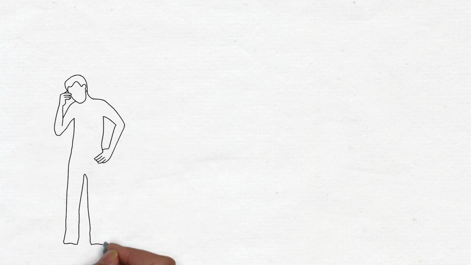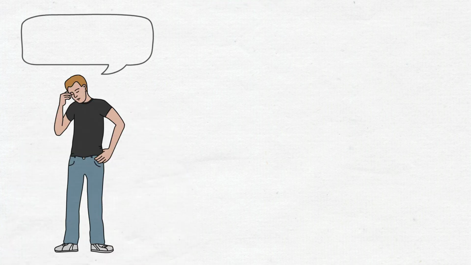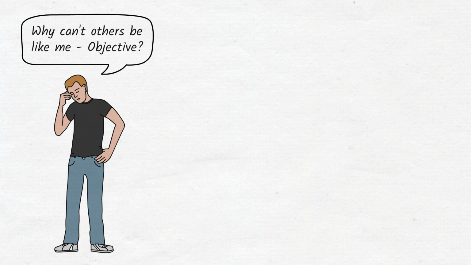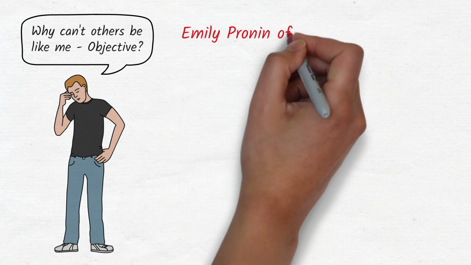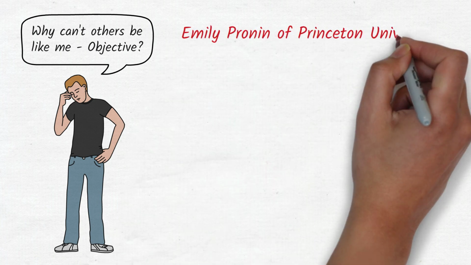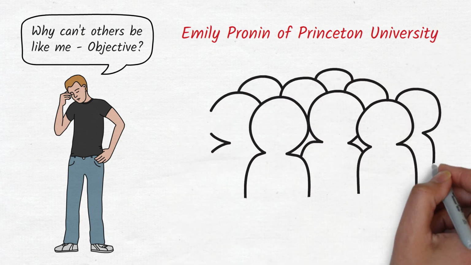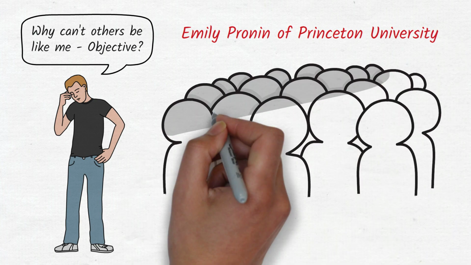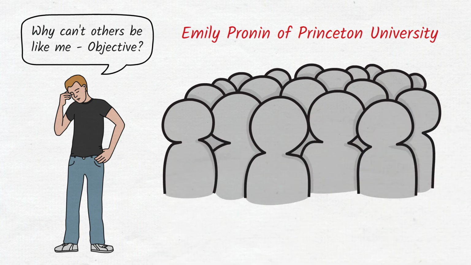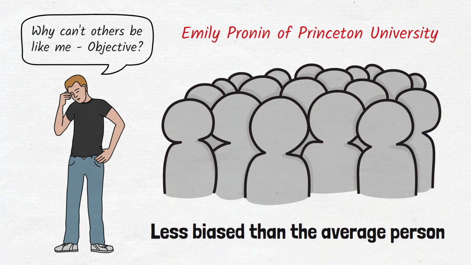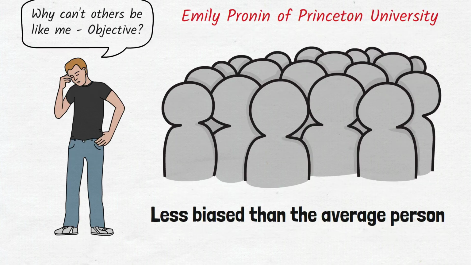Number 2. Bias blind spot. The bias blind spot is the tendency not to acknowledge one's own thought biases. In a research study conducted by Emily Pronin of Princeton University, participants were described different cognitive biases such as the halo effect and self-serving bias. When asked how biased the participants themselves were, they rated themselves as less biased than the average person.